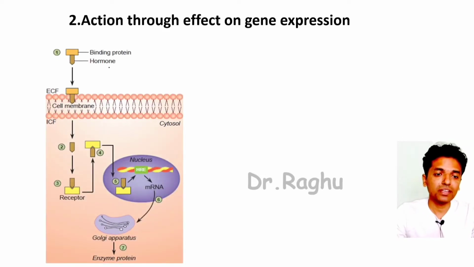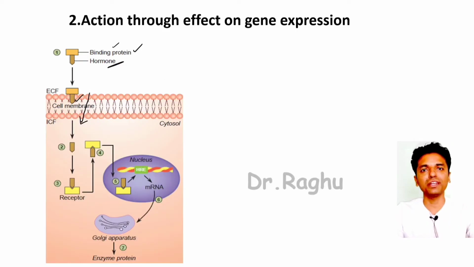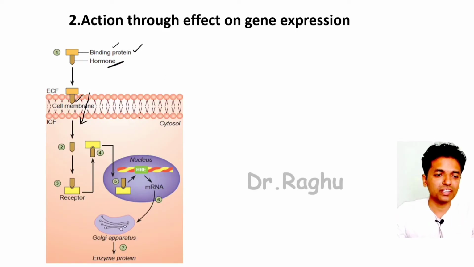So here this is a hormone and this is a binding protein. This hormone is transported using the binding protein to the cell. Once it comes near the cell, this hormone is going to diffuse across the cell membrane. One very important property of this hormone should be that it should be a lipophilic hormone. That means it should have the ability to dissolve in the lipid bilayer. So once it has dissolved in the lipid bilayer, the hormone has now entered inside the cell.